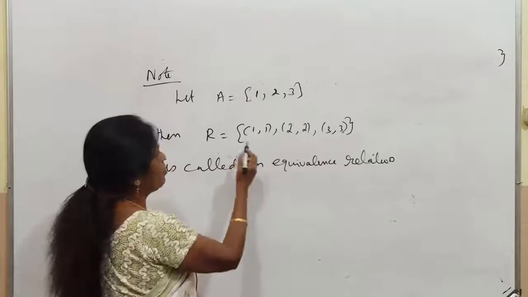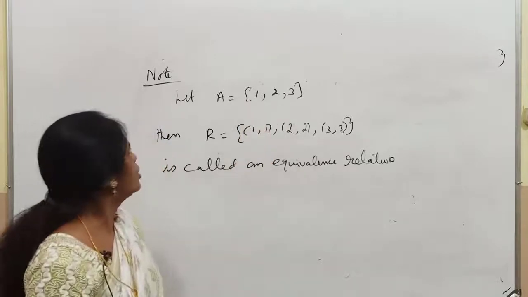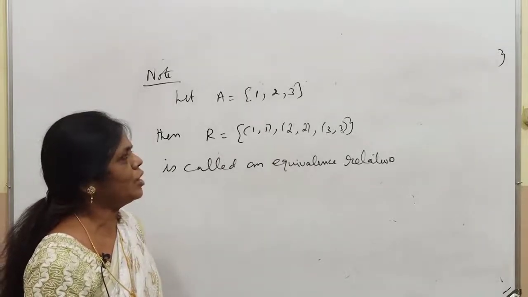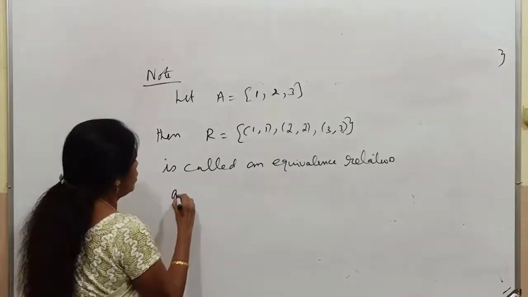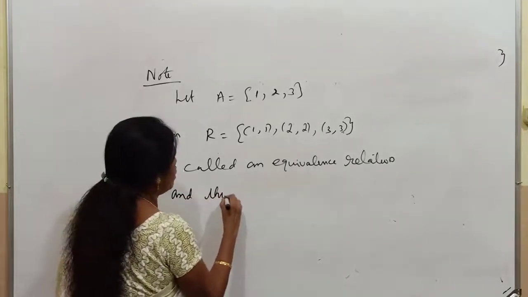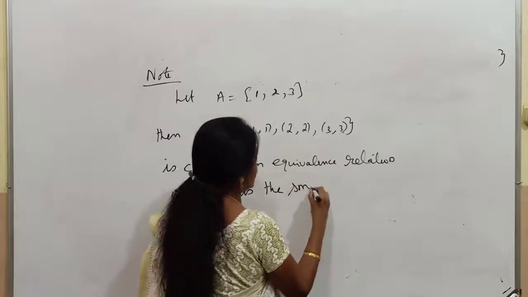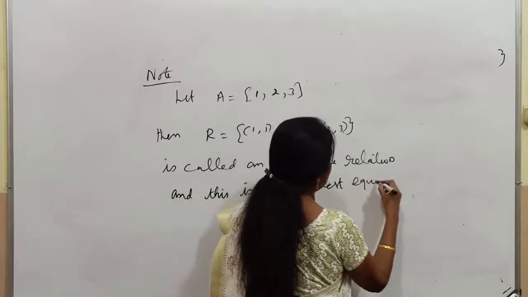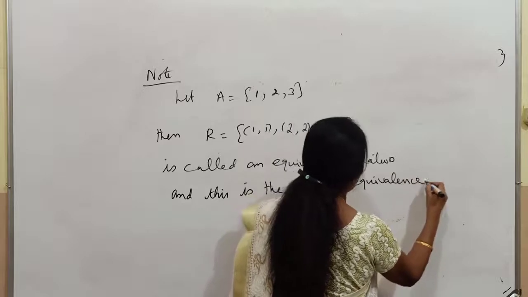So please remember that for the set A equal to {1, 2, 3}, the relation R equal to {(1,1), (2,2), (3,3)} is an equivalence relation, and this is the smallest equivalence relation. Please note it down.